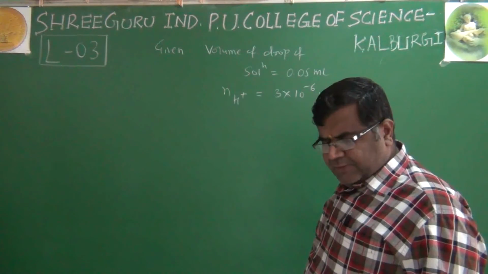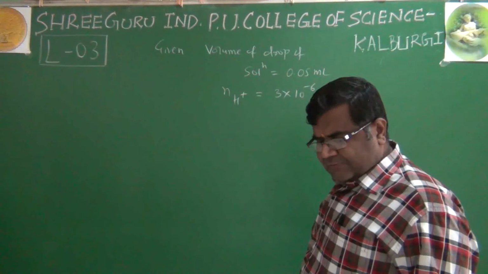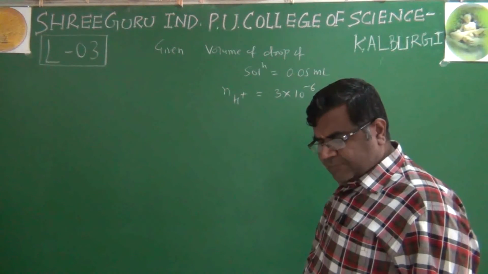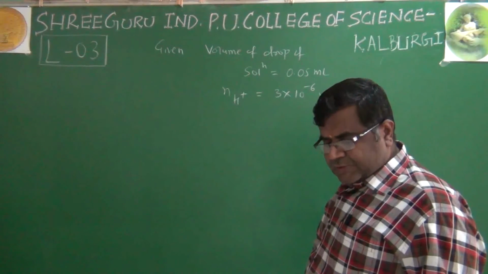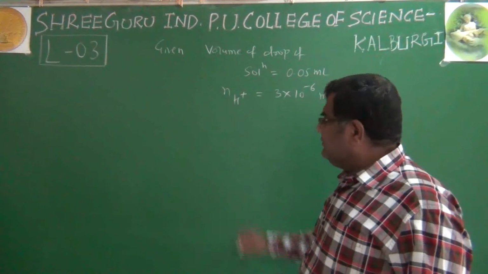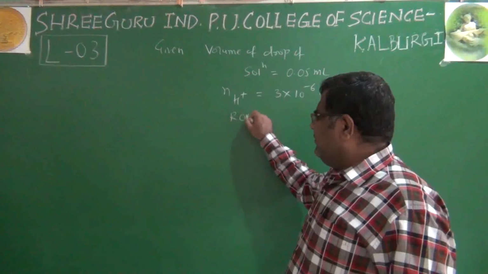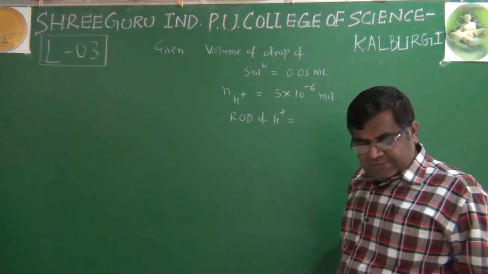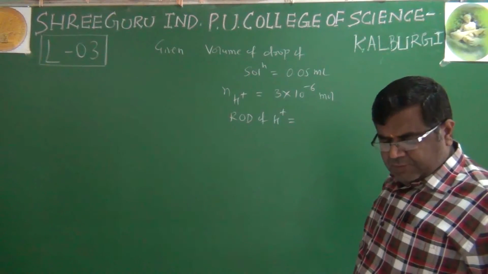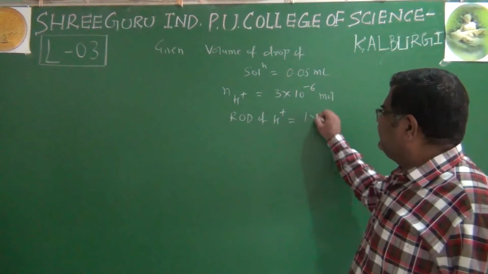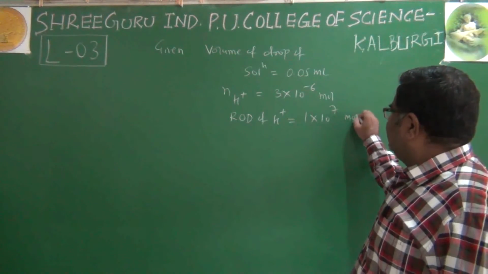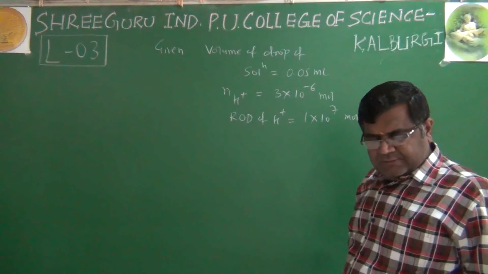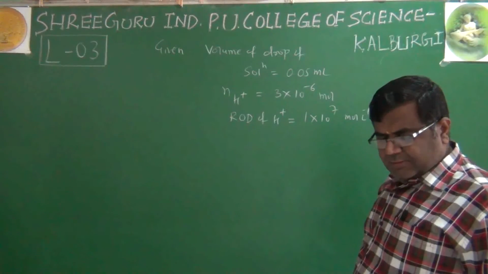The rate of disappearance of H plus ion is given as 1 into 10 raised to 7 mole per liter per second. How long?